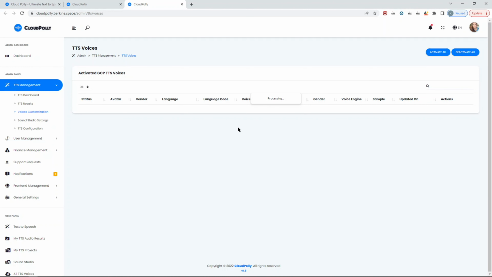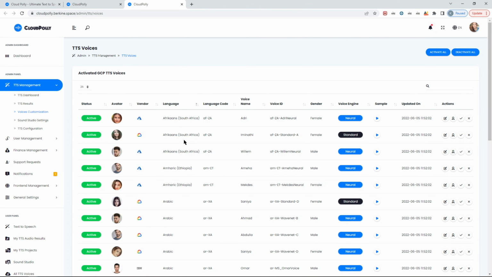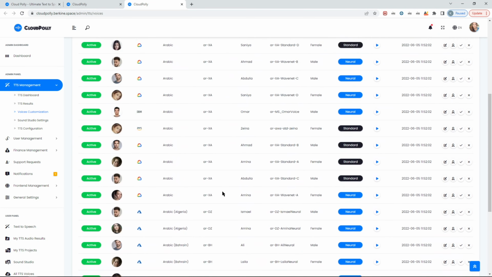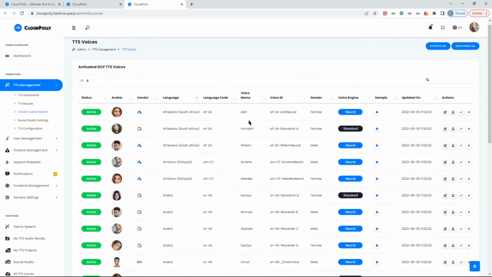So here you get information in terms of all voices available for you. The entire 841 voices. So you can change the voice names as you prefer. You get information what kind of language they belong. You can change the avatars. You can enable or disable them individually. But again, here for the demo purposes, it is limited. You can also listen samples directly from here.